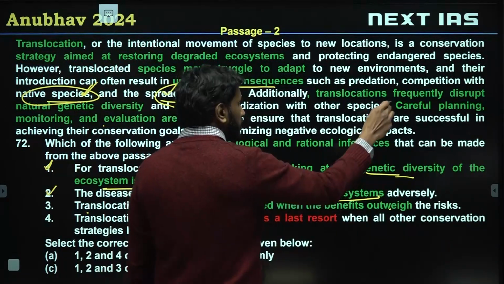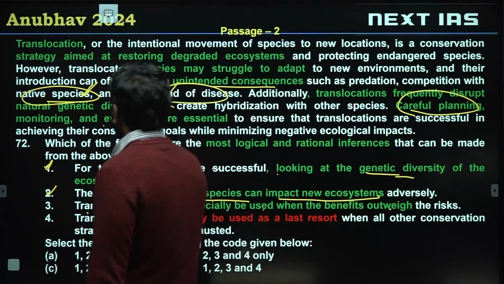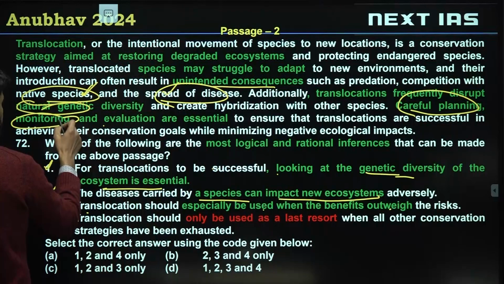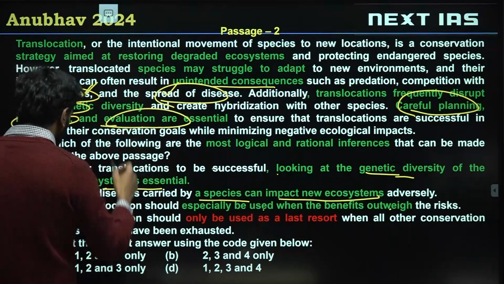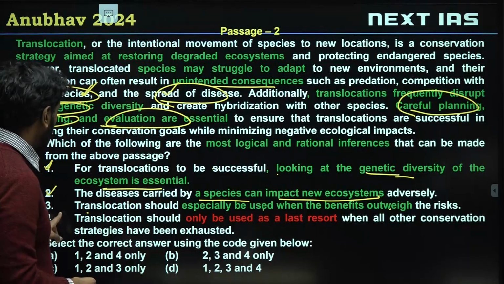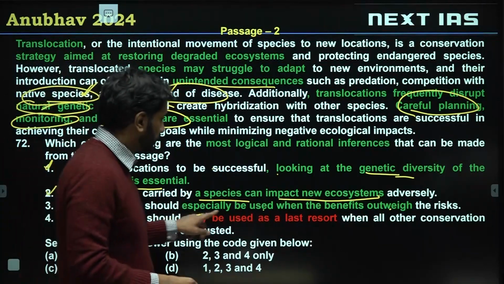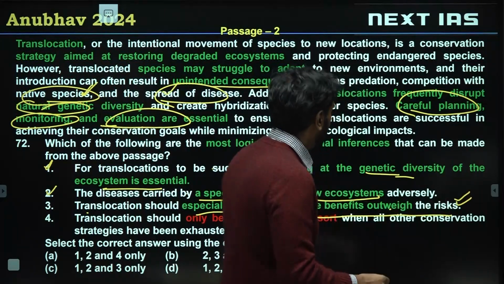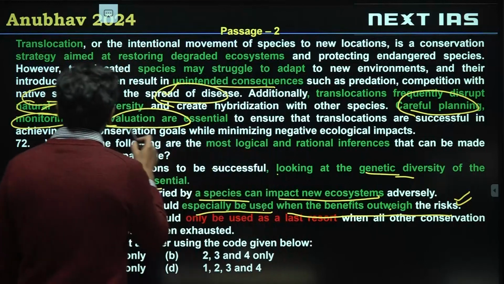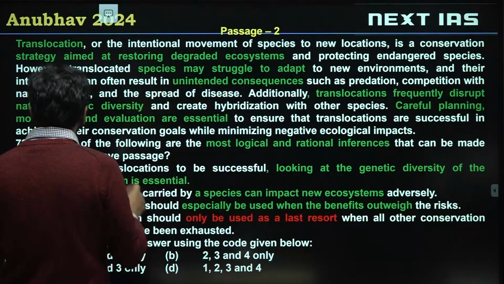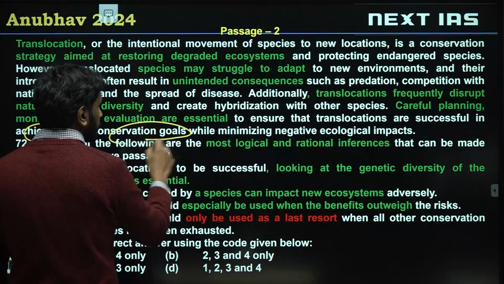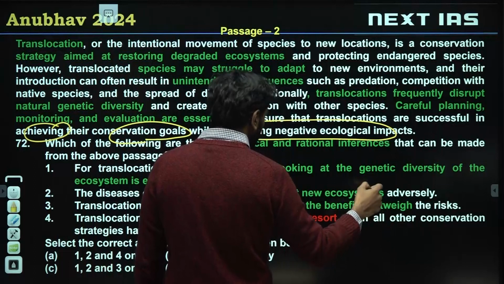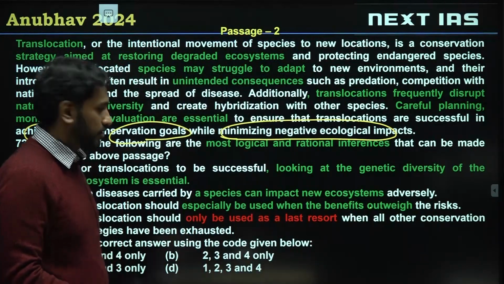In the end, the author says you need to carefully plan, monitor, and check the natural genetic diversity, all of these factors. So all these factors are essentially talking about translocation being used when benefits outweigh the risks. If we find that we can achieve conservation goals while minimizing negative ecological impacts, only then should we apply this solution of translocation.